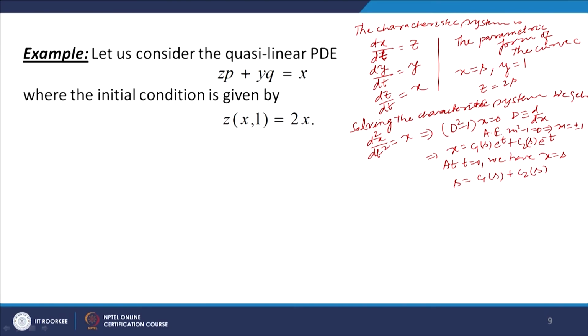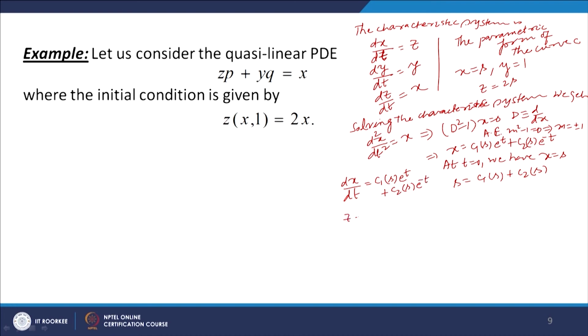Now, we need to find one more condition in order to determine C1 and C2. So, we use the condition that dx/dt is equal to z. So, dx/dt here is C1(s) into e to the power t plus C2(s) into e to the power minus t.